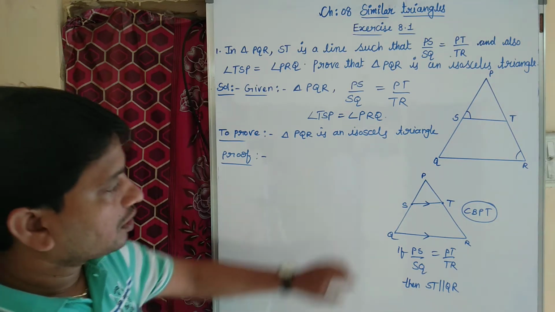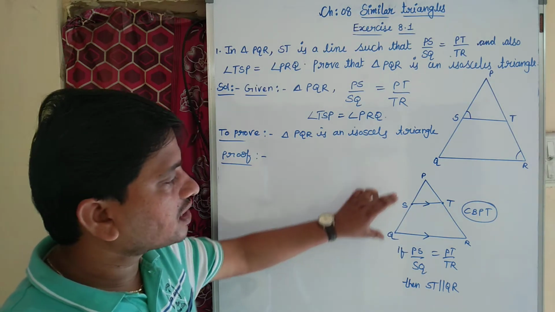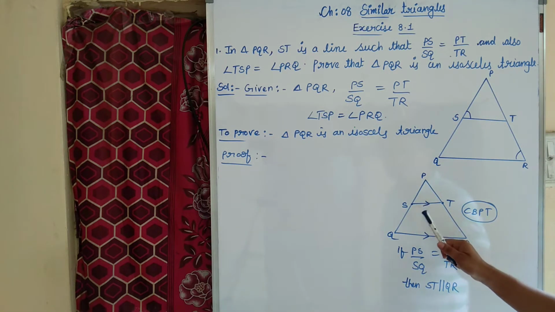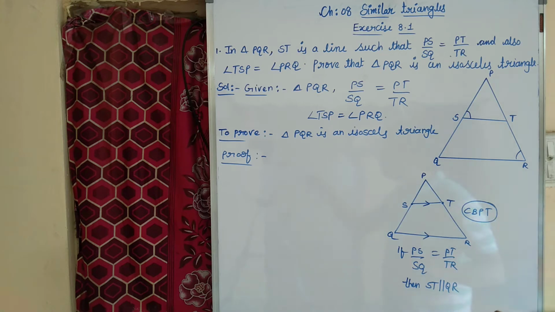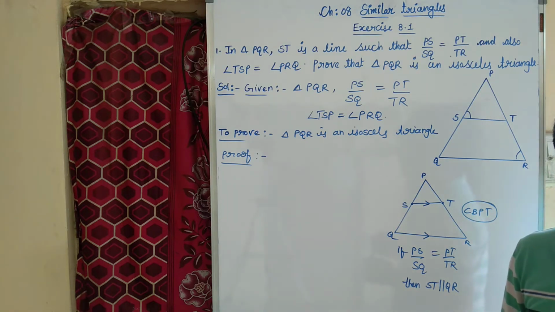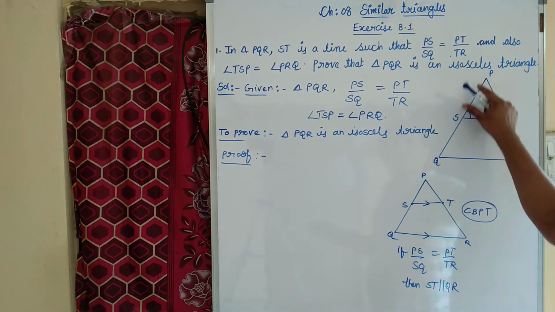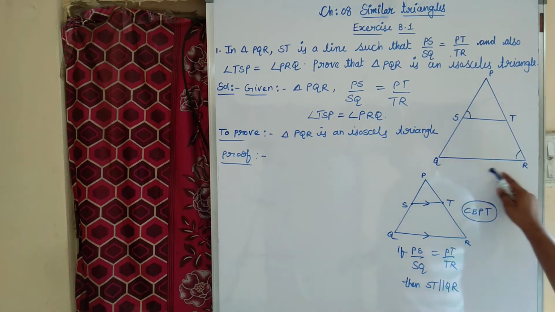If a line divides two sides of a triangle into the same ratio, this is the line, ST. If a line divides two sides, I mean PQ and PR, into the same ratio, that is PS by SQ equal to PT by TR, then we can say that line ST is parallel to line QR. That is the statement of the converse of basic proportionality theorem. So it is given in the question itself, ST is a line such that PS by SQ equal to PT by TR. From that we can say that ST is parallel to QR.